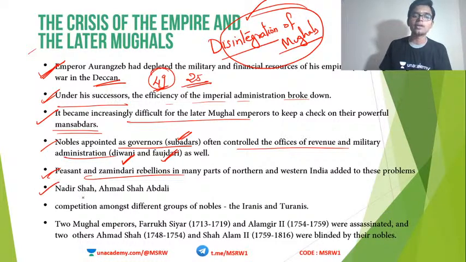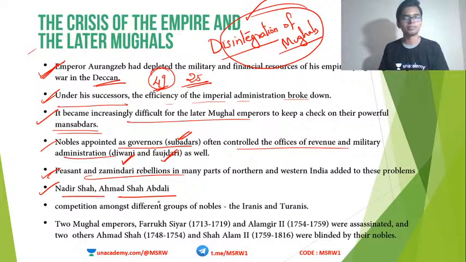Then people like Nadir Shah and Ahmad Shah Abdali invaded India. Nadir Shah literally plundered through the Mughal kingdom. Delhi was looted during his raid. Who was the king during Nadir Shah's raid? It was Rangila, Muhammad Shah Rangila. He was the Mughal emperor at that time, and he had no choice. He was completely thwarted by Nadir Shah, so that affected Mughal prestige and glory.